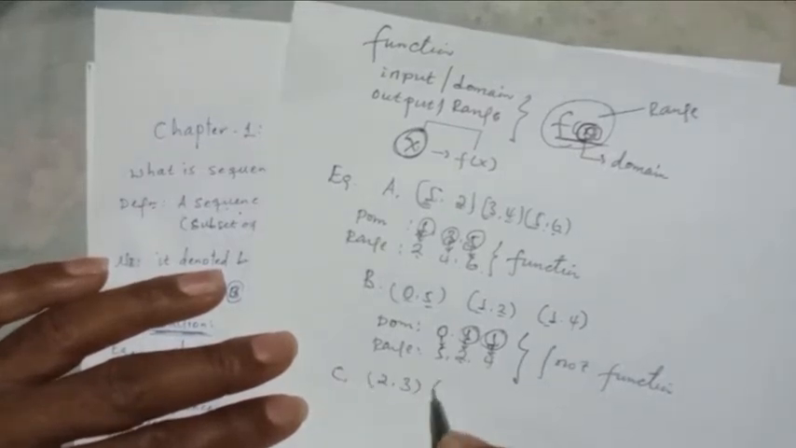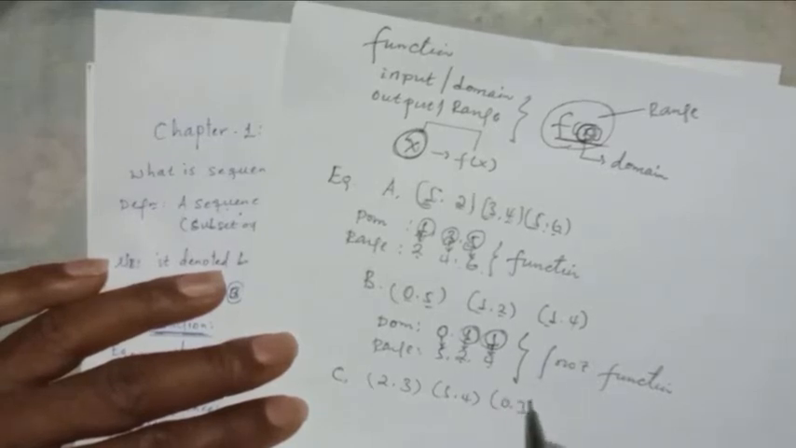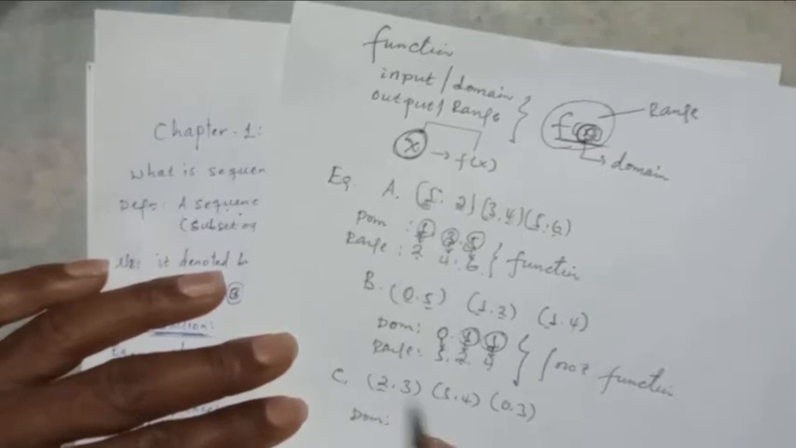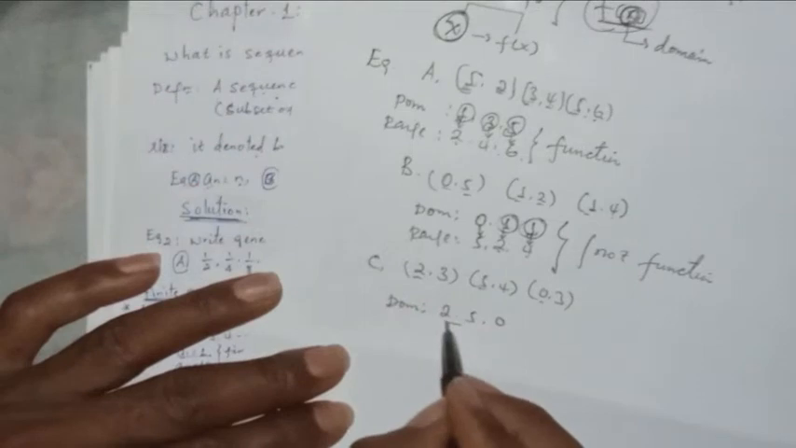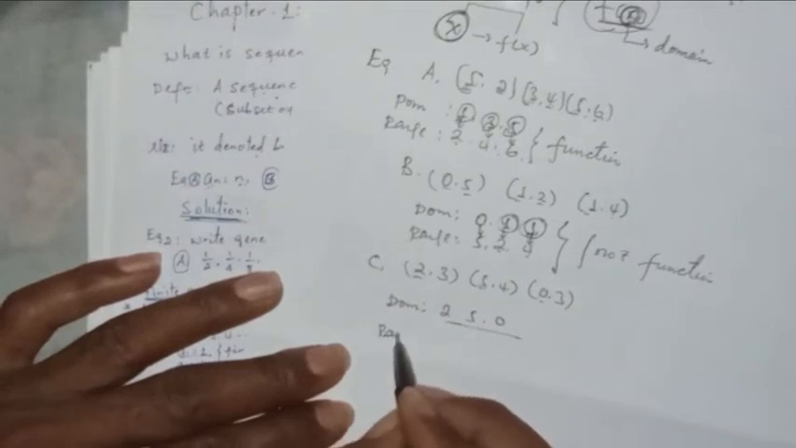Example: (2,3), (5,4), (0,3). So what is the domain? The input, or the first term, is the domain: 2, 5, 0 is the domain. Again, what is the range?